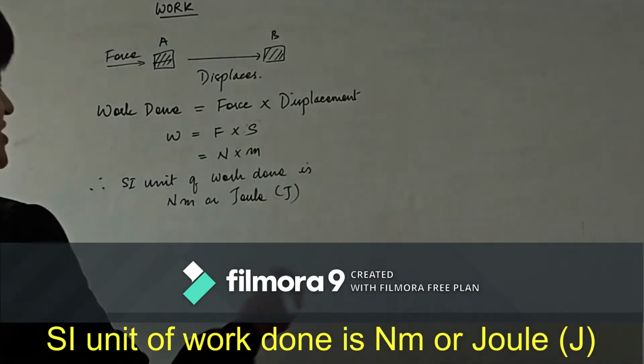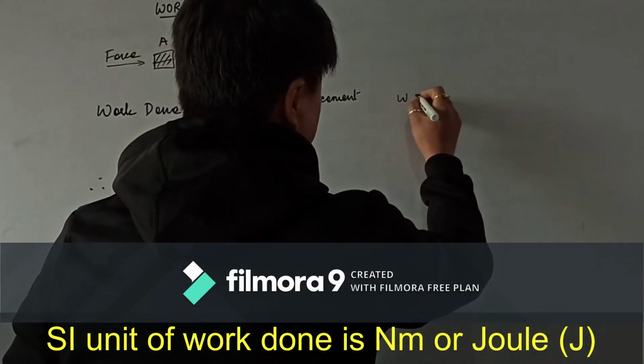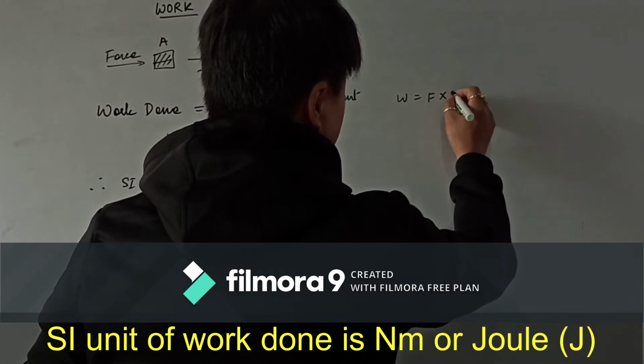And the CGS unit: work is equal to force into displacement.